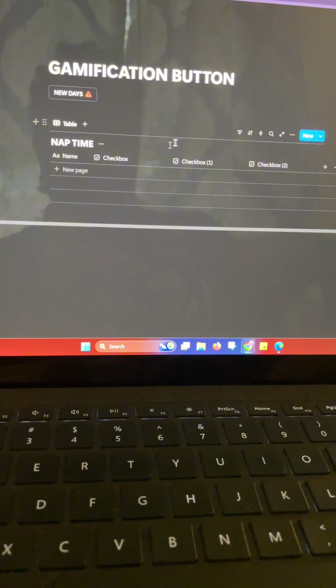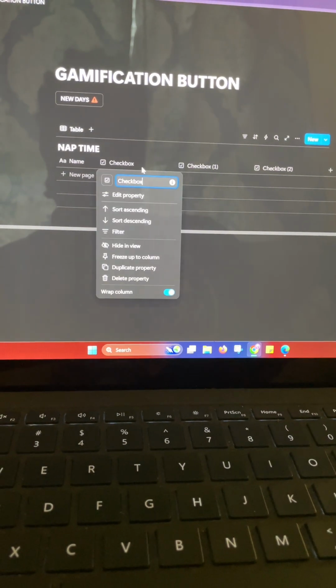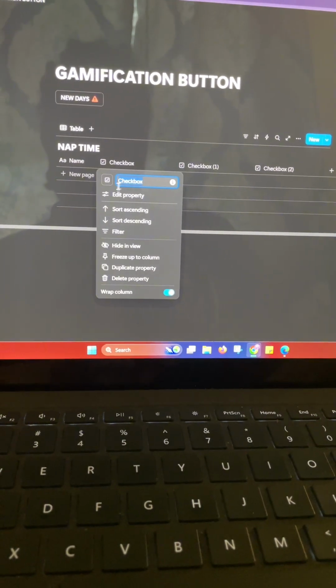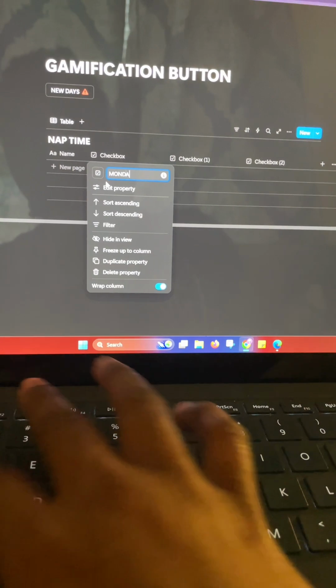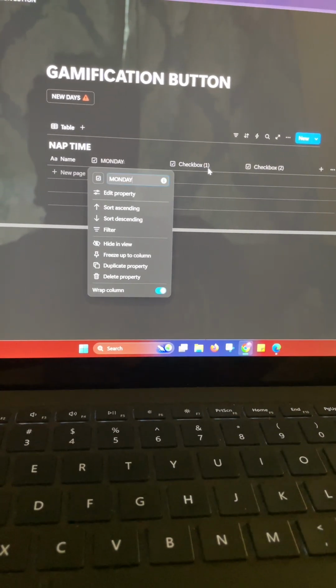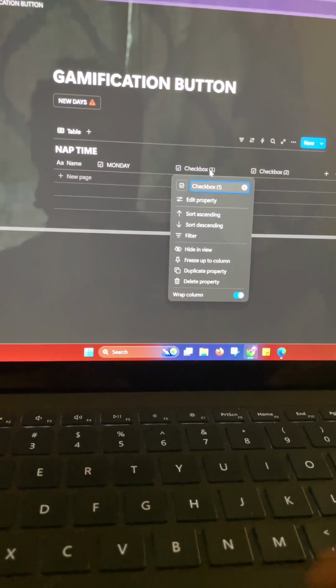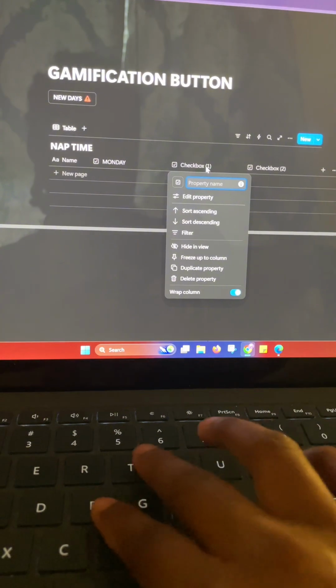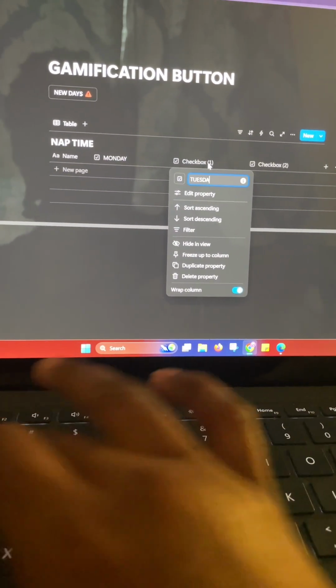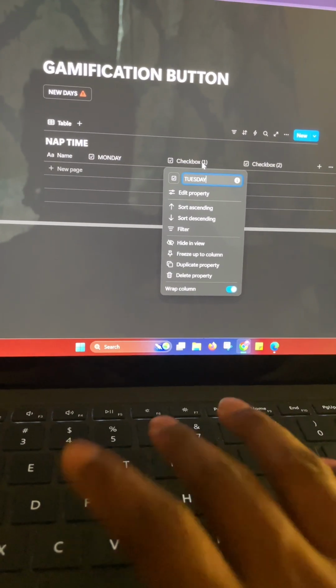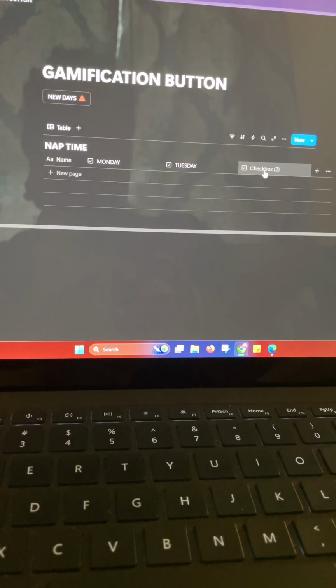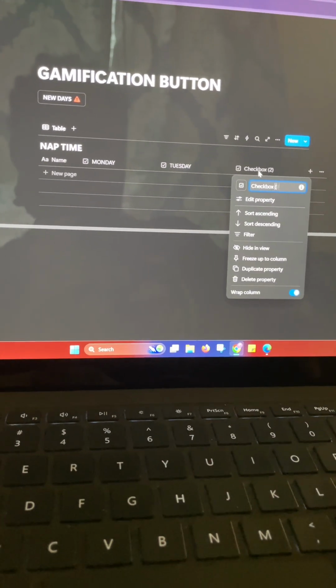That way it duplicates it, but we're going to change the name of it to Monday, Tuesday and Wednesday.